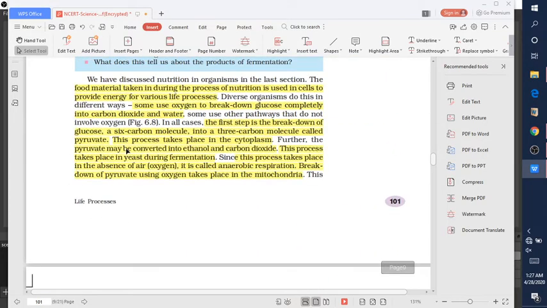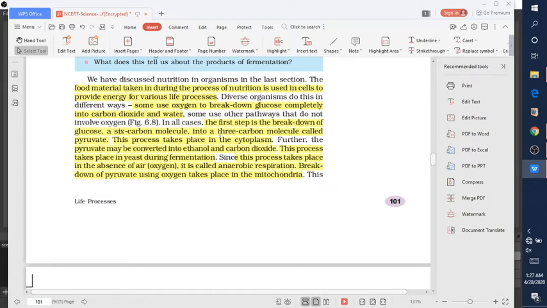Respiration is the breaking down of glucose to obtain energy in the presence of oxygen or in the absence of oxygen. The food material taken in during the process of nutrition is used in the cell to provide energy. So whatever nutrition we take from food material provides energy to our body. Some processes use oxygen to break down glucose completely into carbon dioxide and water.